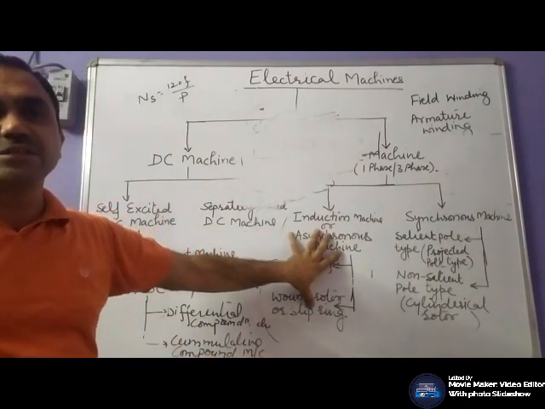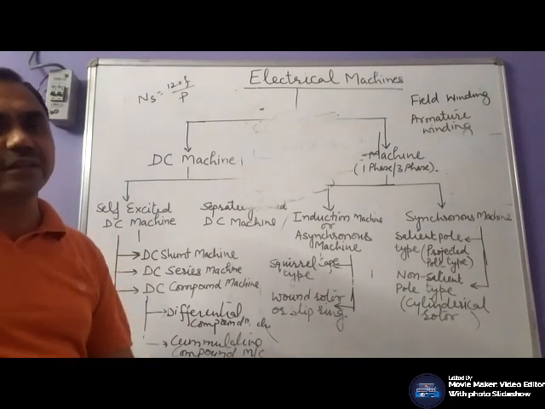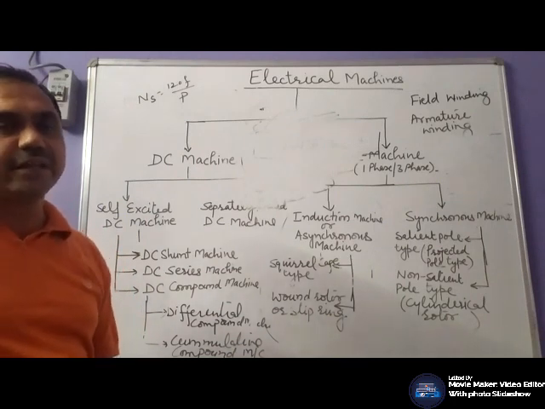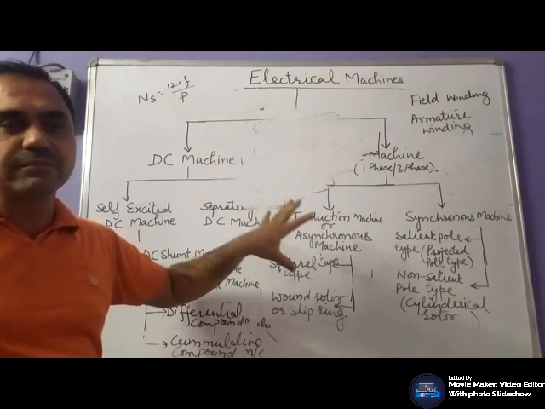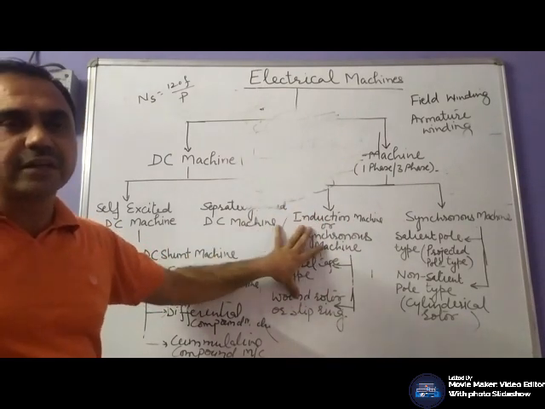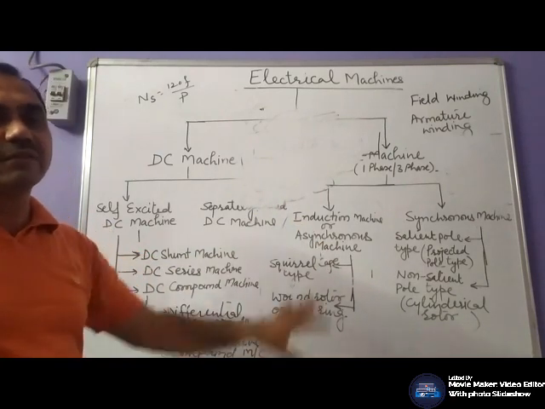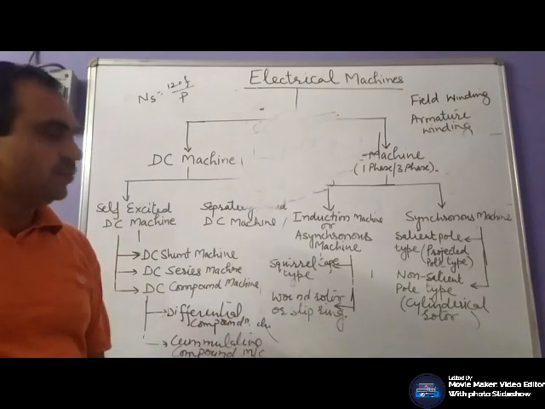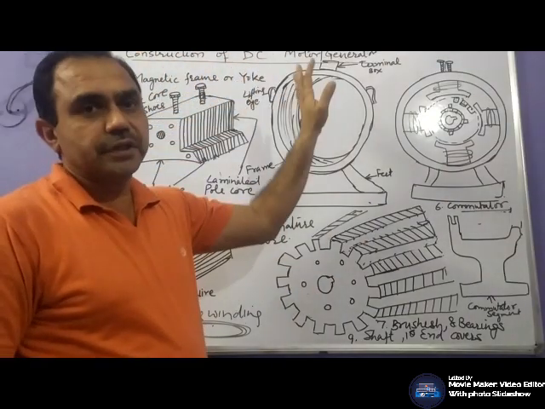In the induction machine, we are not having any type of field winding. No field winding there. In place of field winding on the rotor side, we have the copper bar, or we have the aluminum bar, or we have the coils, or we have the conductors which are short circuited by end rings, or we have the three phase winding.